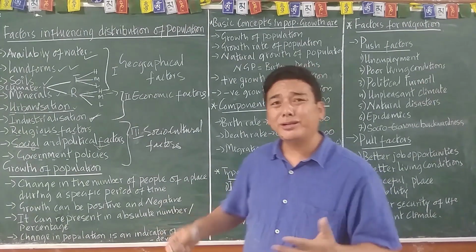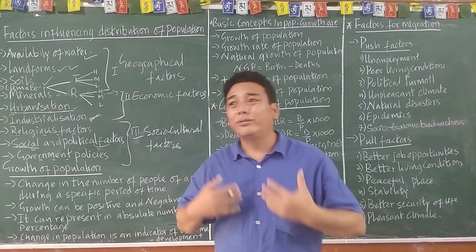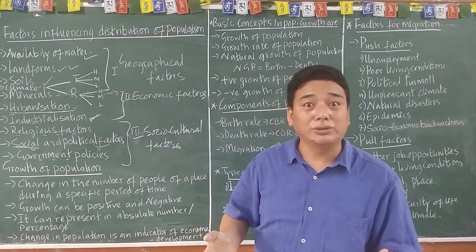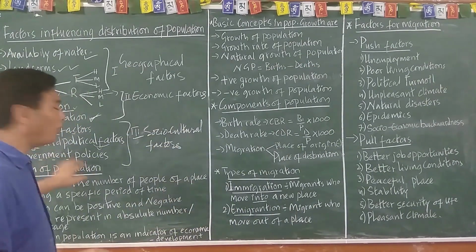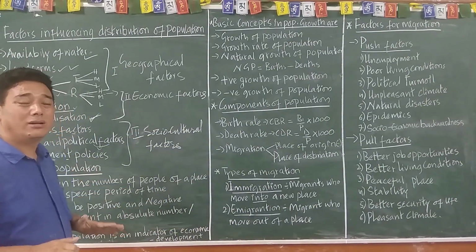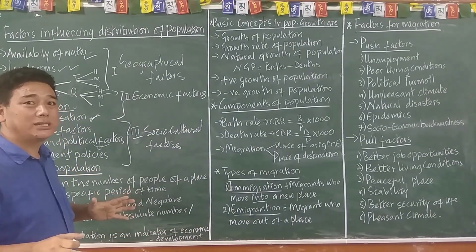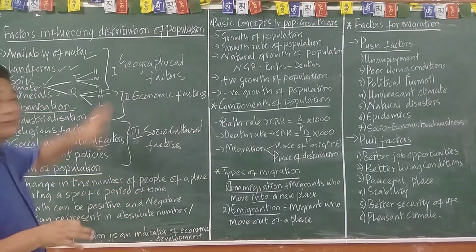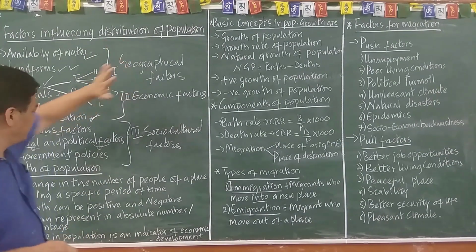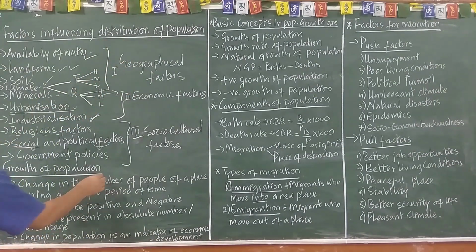P means privatization, privately owned industries. So if the policies are liberal and globalized, connected with many countries, then you will find more distribution of population.